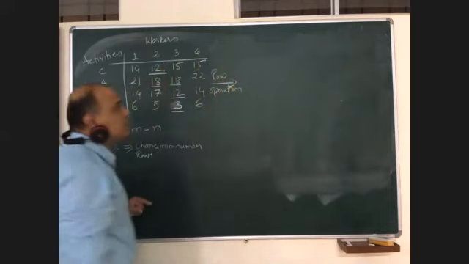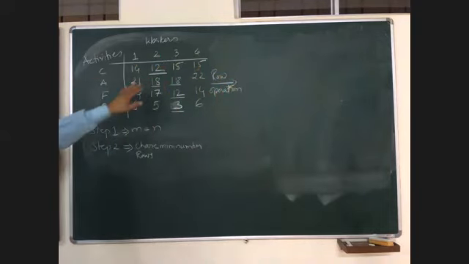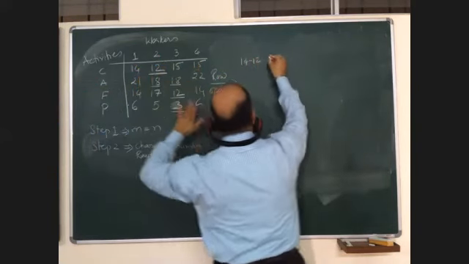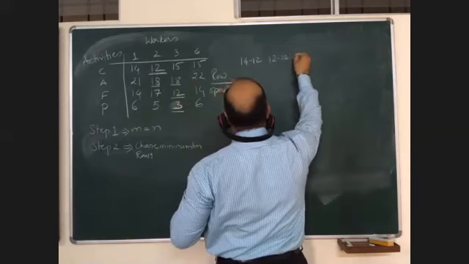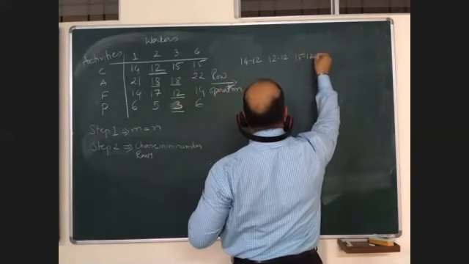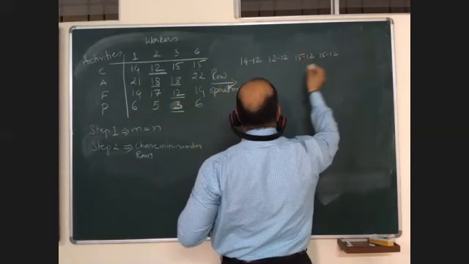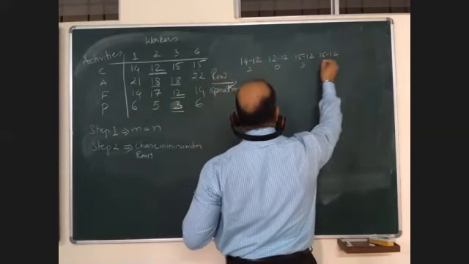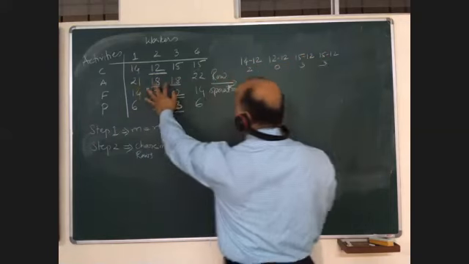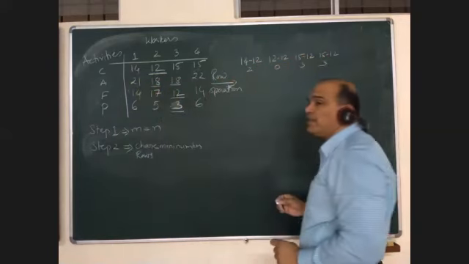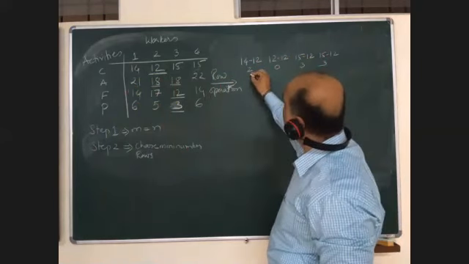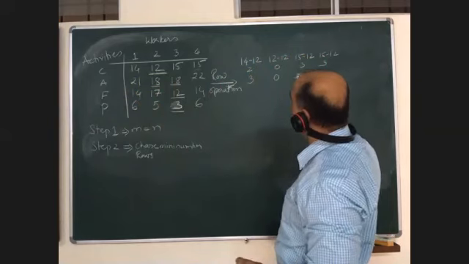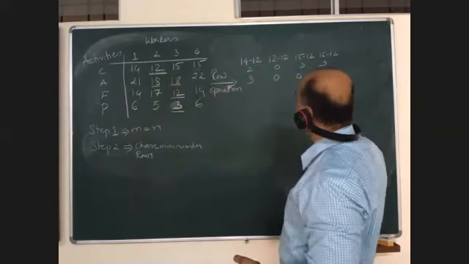This is called row operation. So what I will do is 14 minus 12, 12 minus 12, 15 minus 12, 15 minus 12. So this is 2, 0, 3, 3. Here it is 18, so 21 minus 18 will be 3, 0, 0, 4.